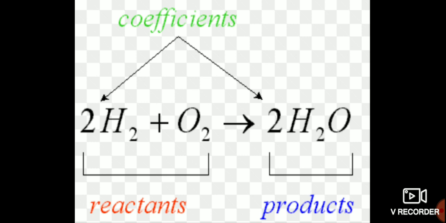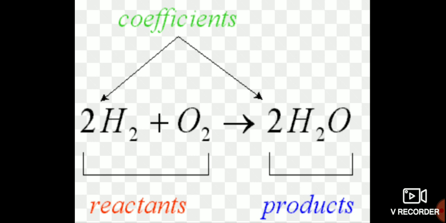The atoms are hydrogen and oxygen, and the product is H2O. In this reaction, no new atoms are created and no atoms are destroyed. In the reactant's place there are hydrogen and oxygen, and in the product's place there are also hydrogen and oxygen. So the reactants are hydrogen and oxygen, and the product has the same atoms.